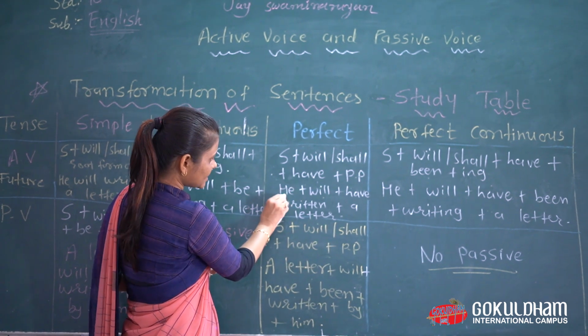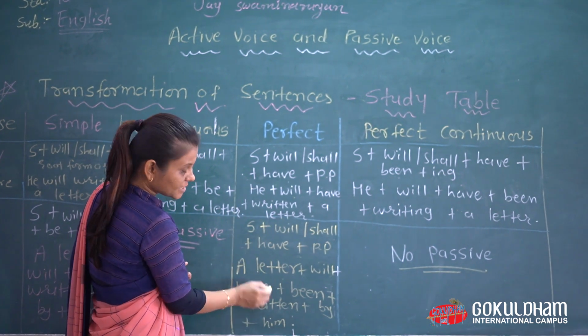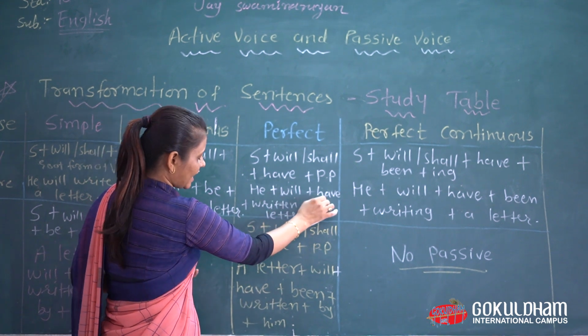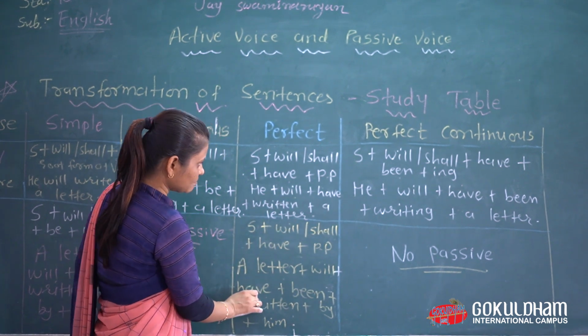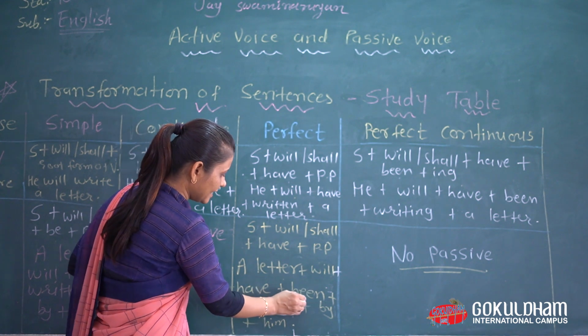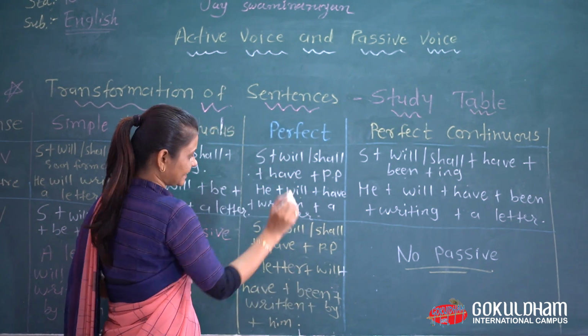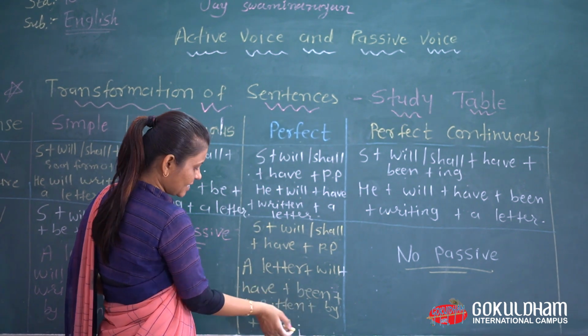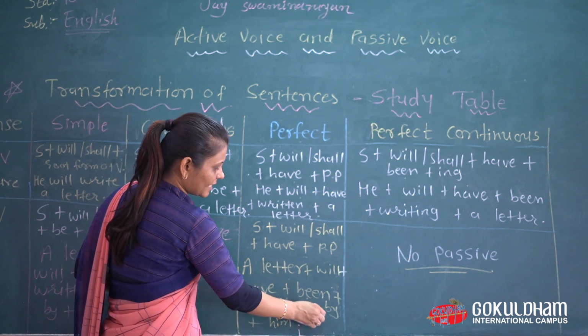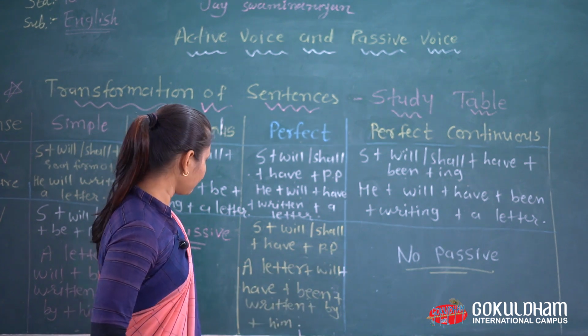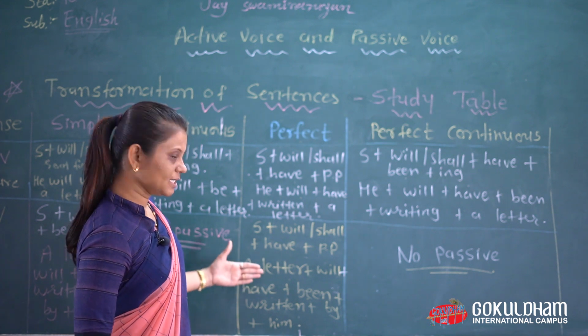Look, he and letter change places. Will and have remain as it is, but I add here been to show that perfect tense. That's why I add here been and written as it is, add passive preceding by. Okay, so the total change is here.